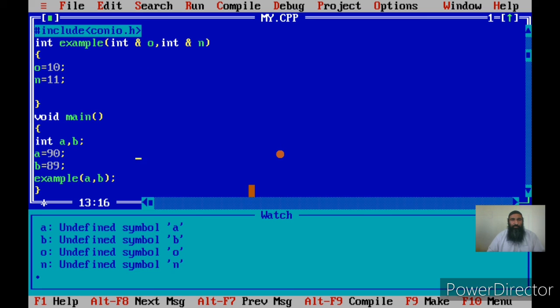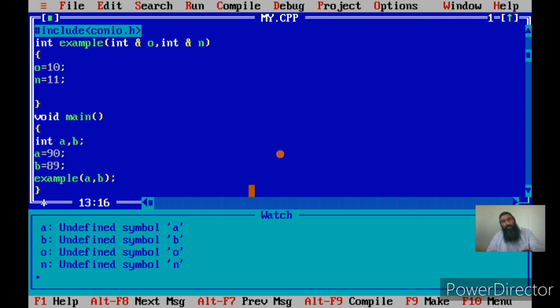Now if I have declared a variable like this with the ampersand symbol in between the data type and the variable, it becomes a reference variable. I have shown how to declare a reference variable. Same way I have declared the reference variable n. Okay, now o is actually now second name of a, and n is now second name of b.